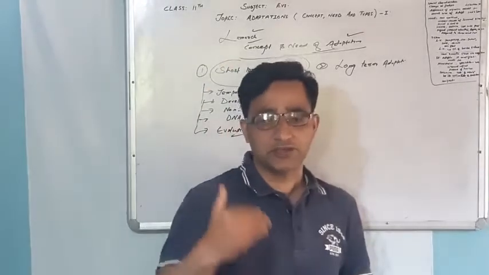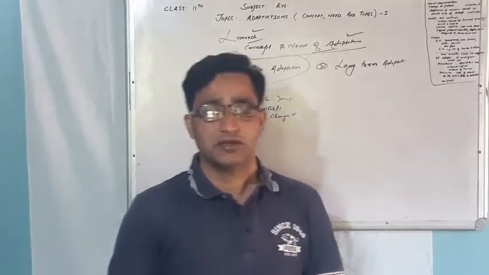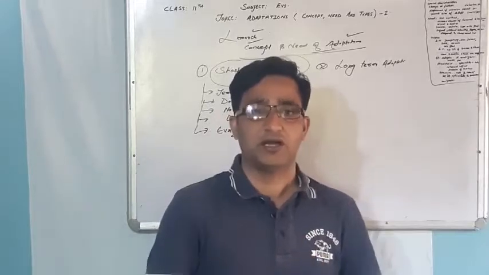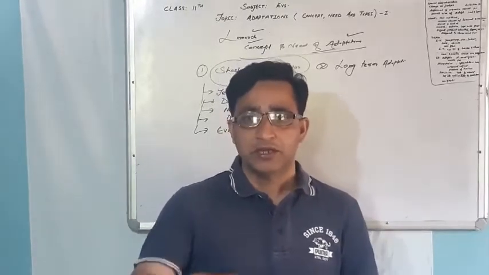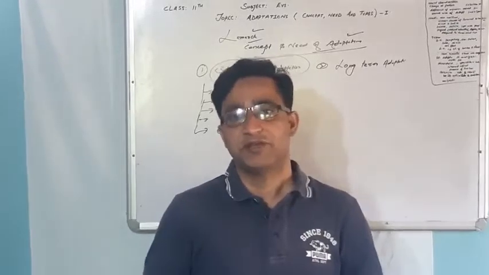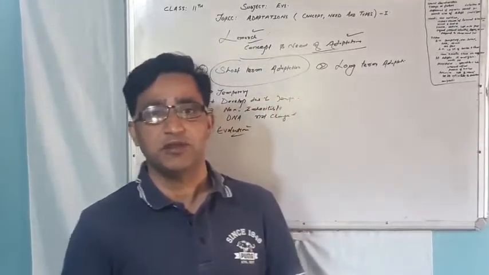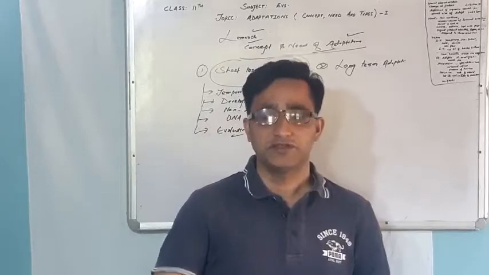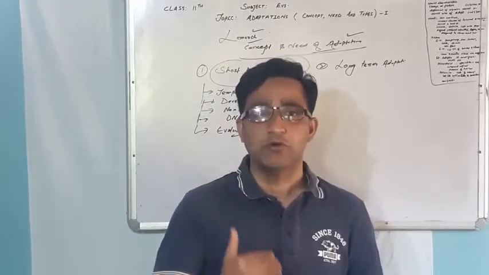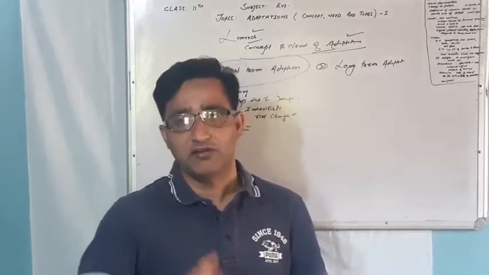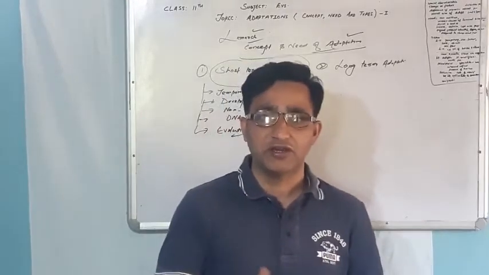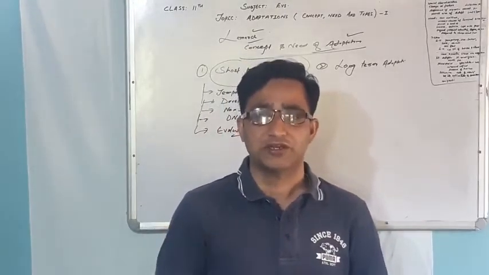We can understand this type of adaptation by an example like tanning and darkening of the skin in case of human beings. When human beings are exposed to the hot sun rays, our skin turns dark and becomes tanned. Why?